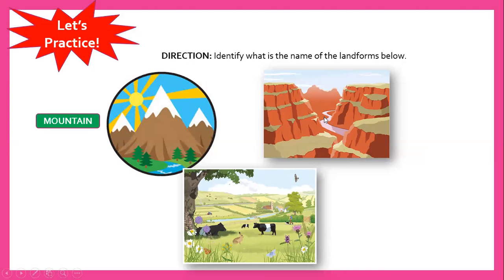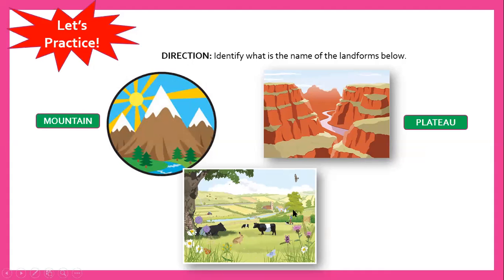How about the second landform? What do you call this landform? It is flat in the top of the land. Here at the top is flat. Okay, this landform is called plateau. Okay, plateau. So plateau, I spell plateau.